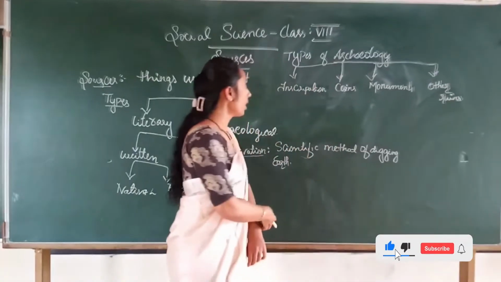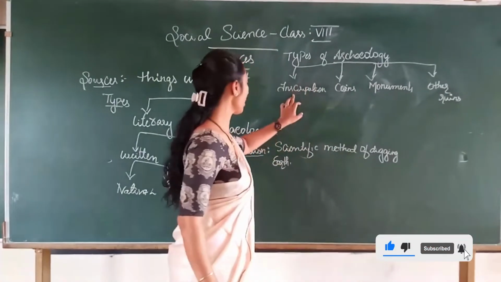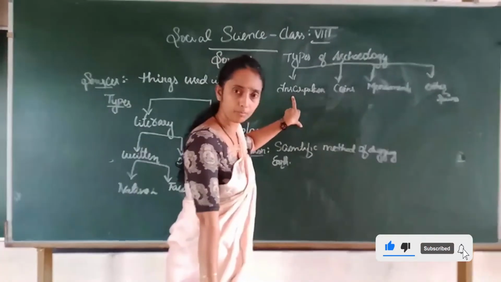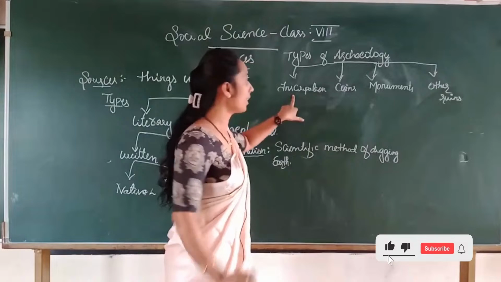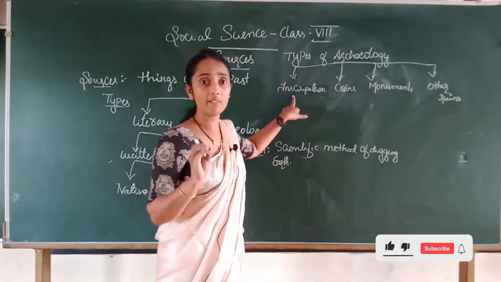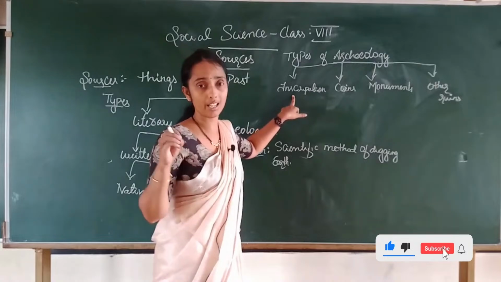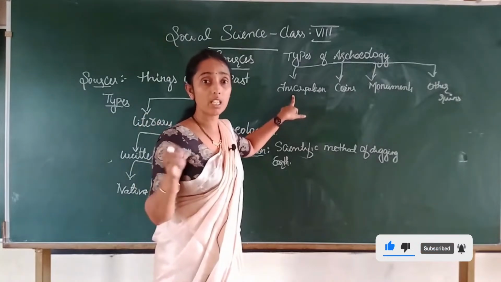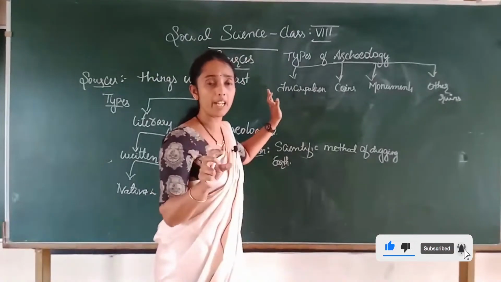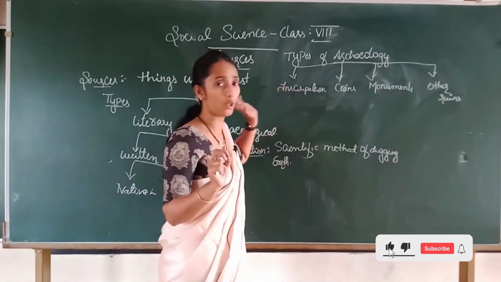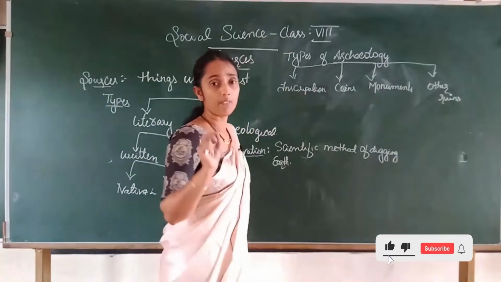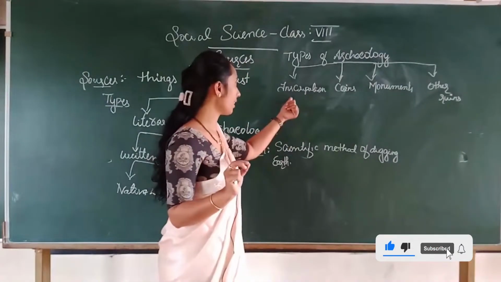So children, in the first type of archaeology we will refer to inscription. What is inscription, children? Inscription is something written on a hard material or a stone. Something written on a stone or any other hard material was called an inscription. Particularly we find inscriptions on stone only, right children? That is the inscription.